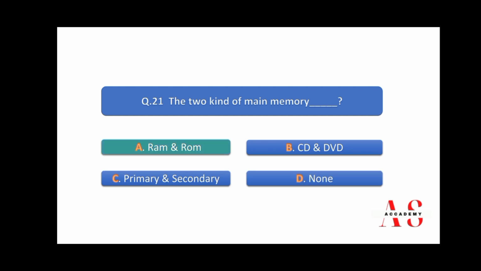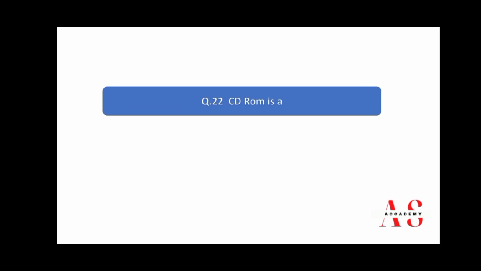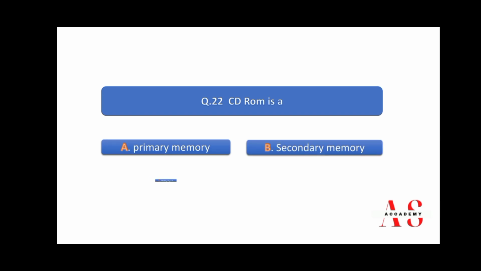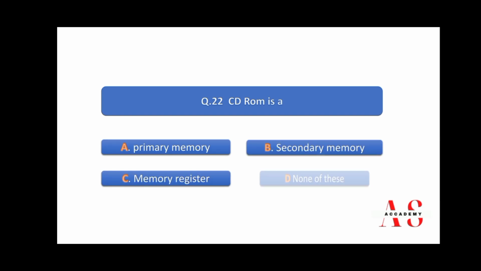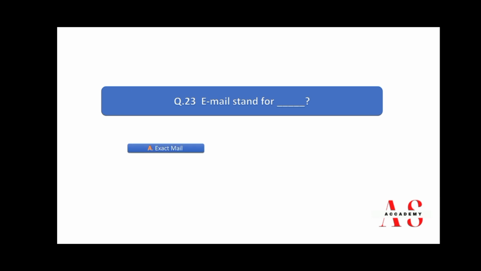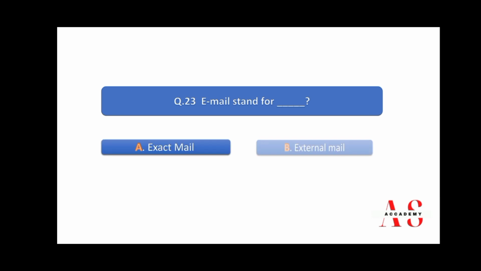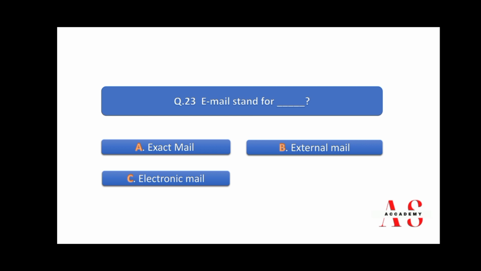So right answer is A. 22 is CD-ROM is a primary memory, secondary memory, memory register, and none of this. So right answer is B. Email stand for exact mail, external mail, electronic mail, and none. So right answer is C, electronic mail.